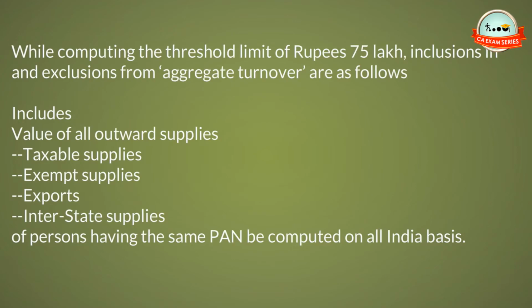While computing the threshold limit of rupees 75 lakh, inclusions in and exclusions from aggregate turnover are as follows. Includes value of all outward supplies, taxable supplies, exempt supplies, exports, interstate supplies of persons having the same PAN, to be computed on all India basis.